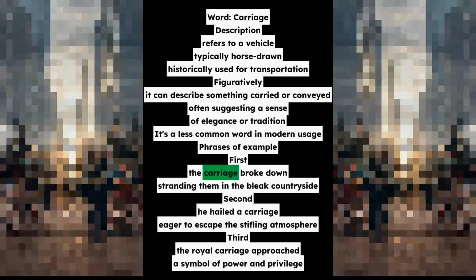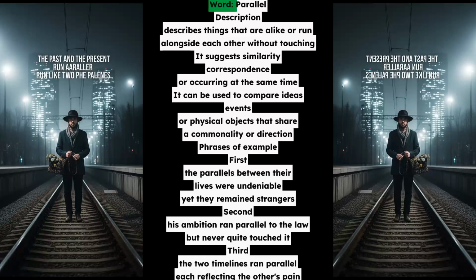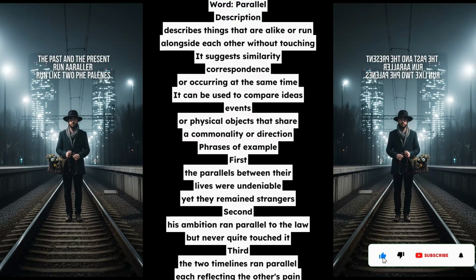Word: parallel. Description: describes things that are alike or run alongside each other without touching. It suggests similarity, correspondence, or occurring at the same time. It can be used to compare ideas, events, or physical objects that share a commonality or direction.